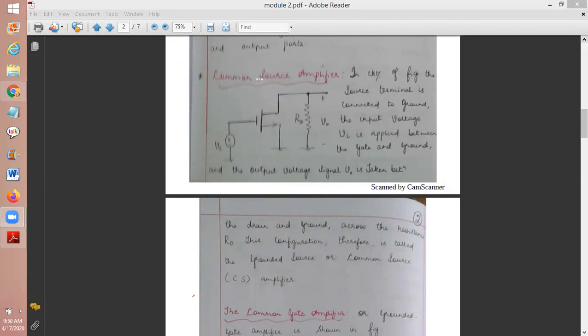Common source means the source terminal will be grounded. Very, very important. Now if I say common gate, the gate terminal is common to both input and output, and the gate terminal will be grounded. Similarly, common drain means the drain terminal will be connected to ground and common to both input and output. Followed?